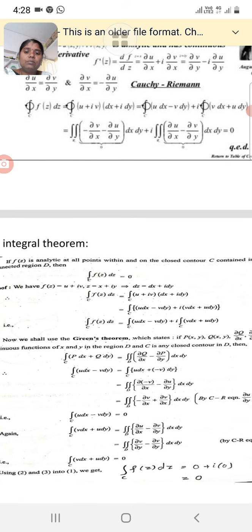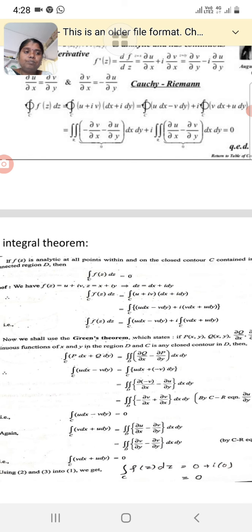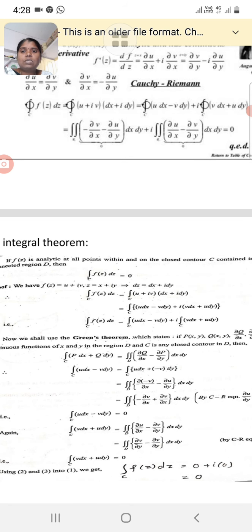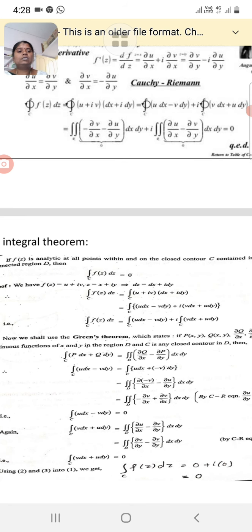And by the theorem, the integral of f of z dz is equal to 0 for all the values within the function, on or within the contour C. We can say that the integral satisfies Cauchy's fundamental theorem.